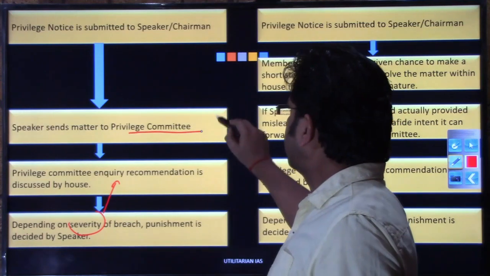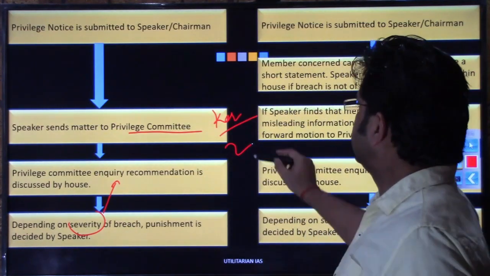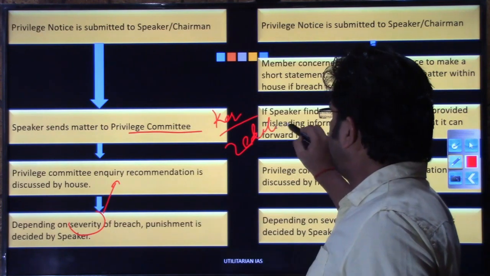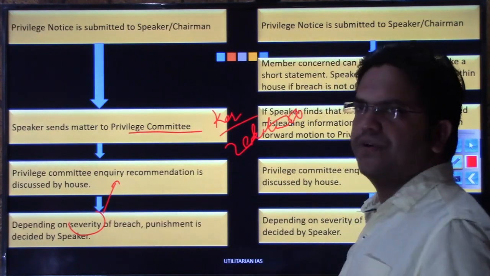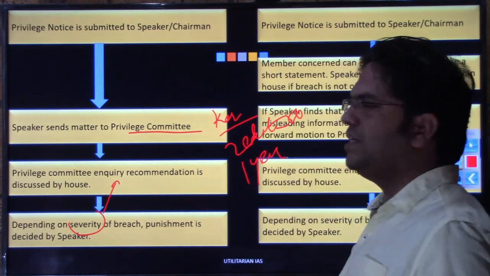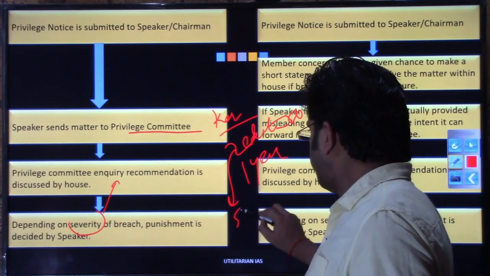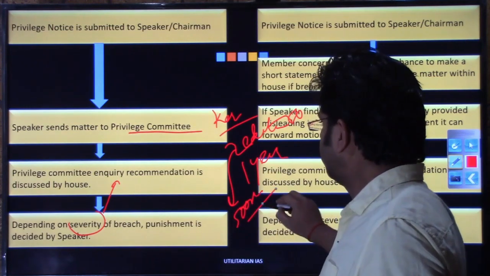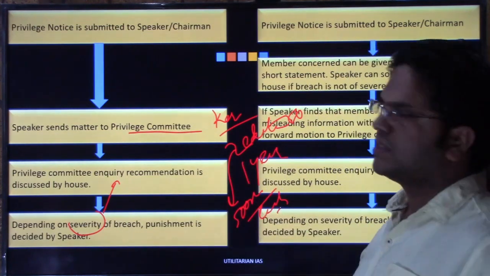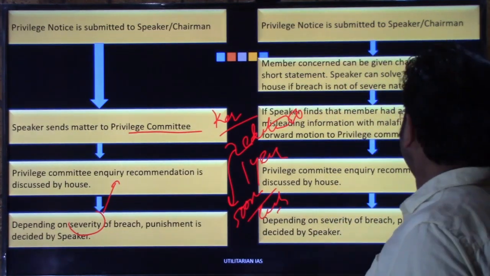So recently in Karnataka, there were two editors who were awarded one year of imprisonment. After much criticism from the media house, their imprisonment was changed to a fine of 50,000 each. Right, so this is what happens. The process changes in case the outsider is involved.